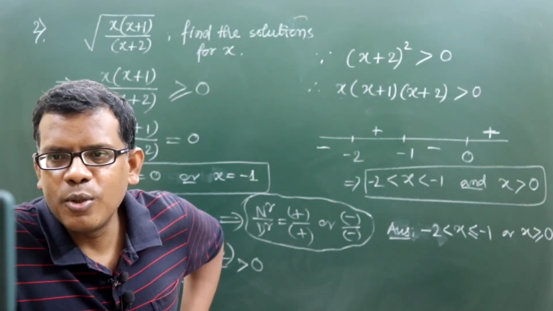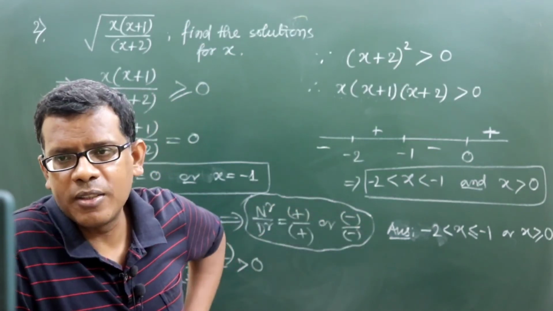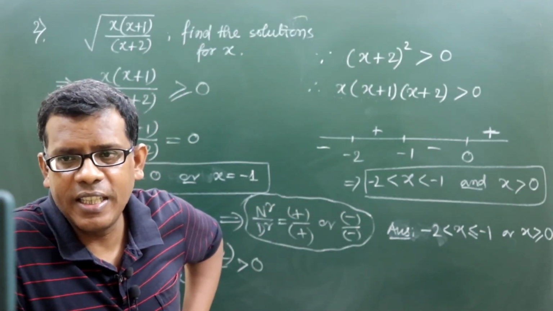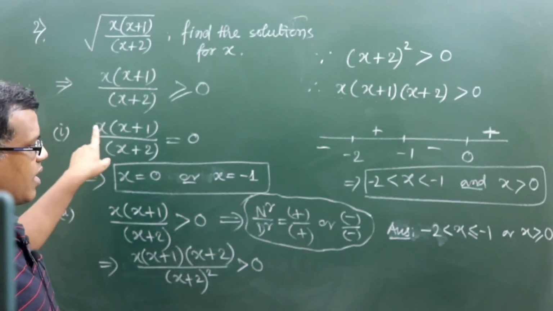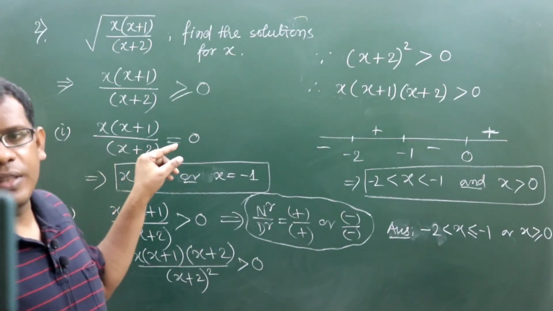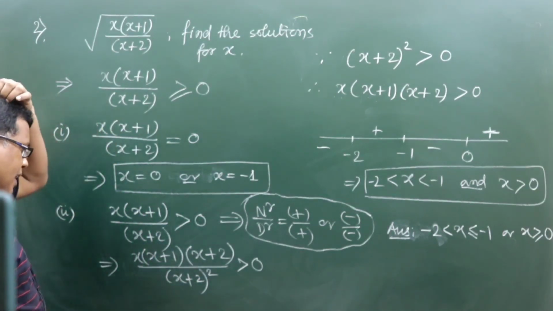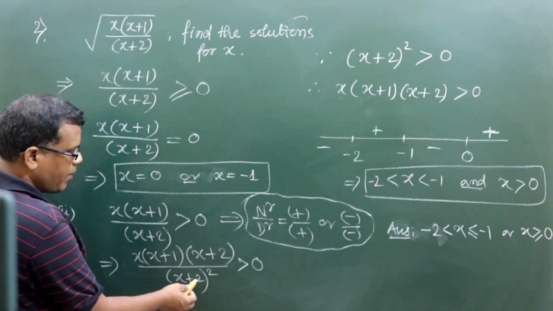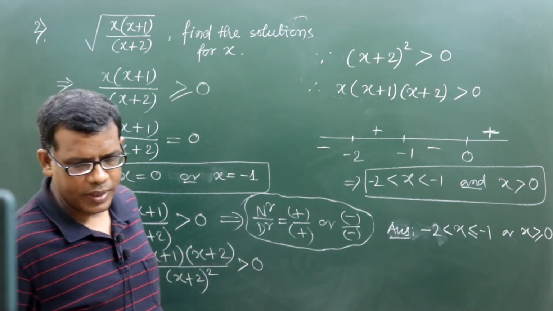See, I haven't taken equal to at minus 2, but I have considered equal at minus 1 and at 0, because those are the critical values coming with the terms of the numerator. This multiplication has been done for the non-zero argument, not for the zero argument.